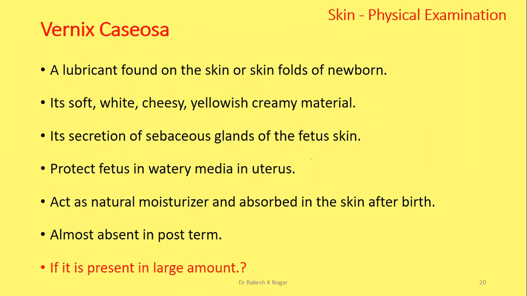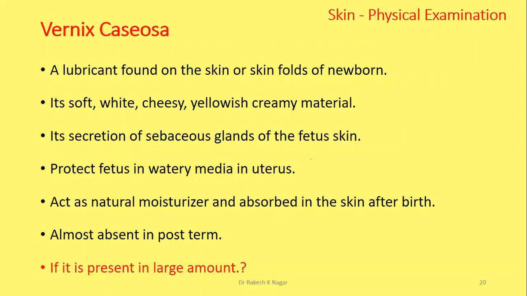Vernix caseosa. What is vernix caseosa? Vernix caseosa is a lubricant found on the skin or skin folds of the newborn. It is a soft, white, cheesy, yellowish, creamy material, and it is secreted by the sebaceous glands of the fetal skin while the baby is in the uterus.